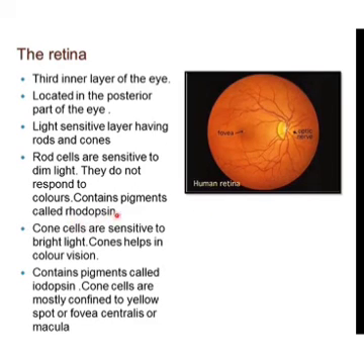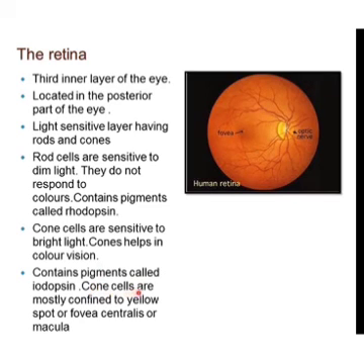Here you can see the pointer. The pigment rhodopsin is present in the rods. The cones are sensitive always to bright light, so these are working in contrast. Rods are sensitive to dim light and cones are sensitive to bright light. Cones are always responsible for color vision, whereas the pigment present in the cones is iodopsin.